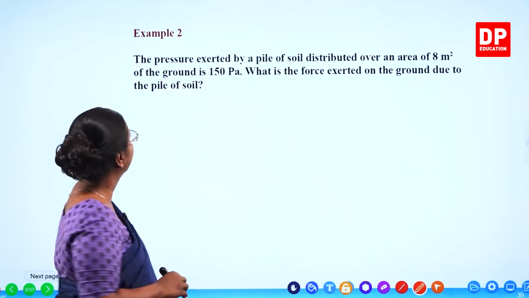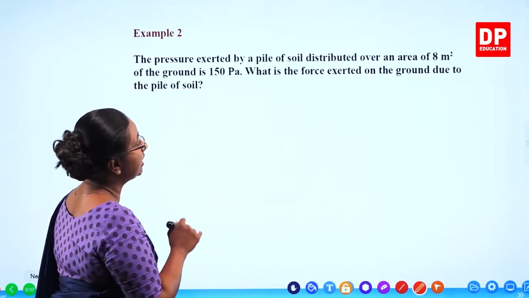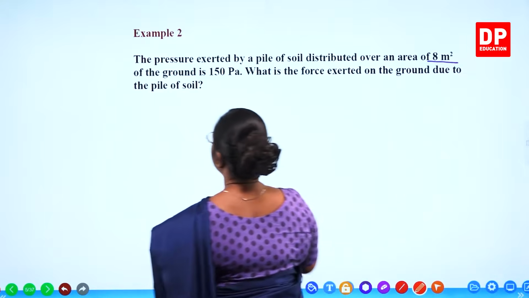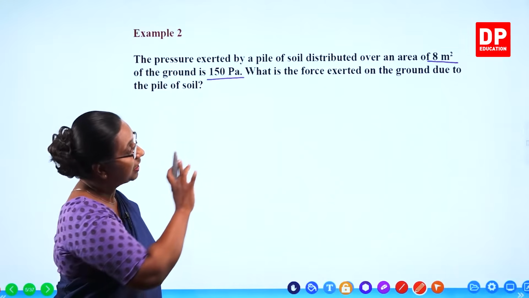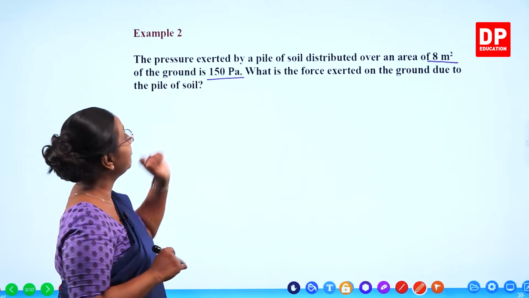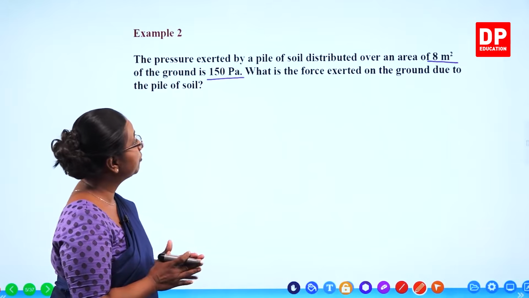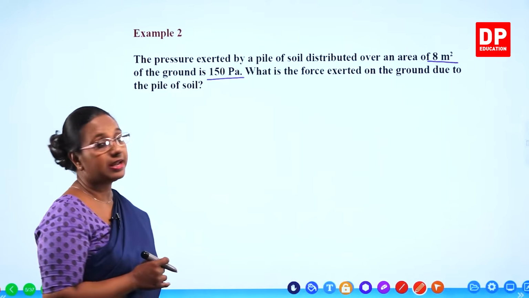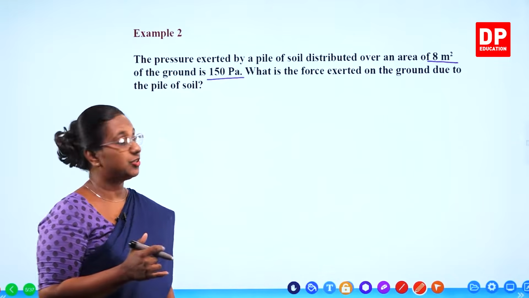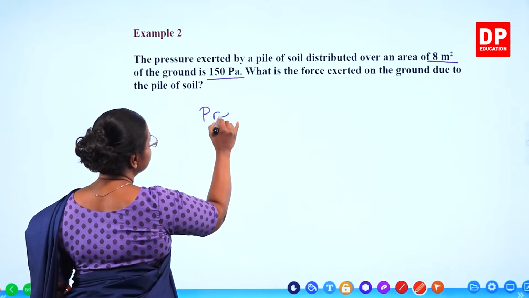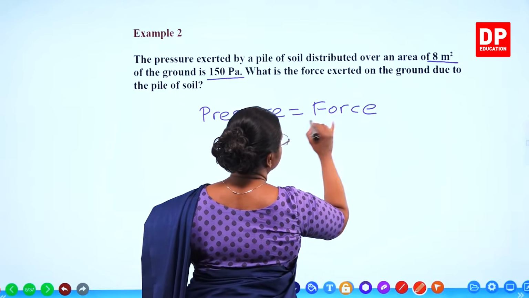Example 2. The pressure exerted by a pile of soil distributed over an area of 8 meters squared of the ground is 150 Pascal. So here you can see they have given the area and they have given you the pressure exerted by the pile of soil. What is the force exerted on the ground due to the pile of soil? So again, you need to start with the equation. What is the equation? Pressure equals force over area.